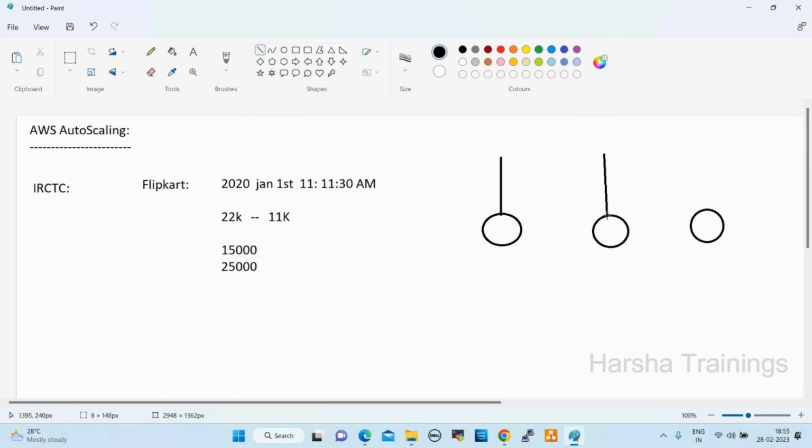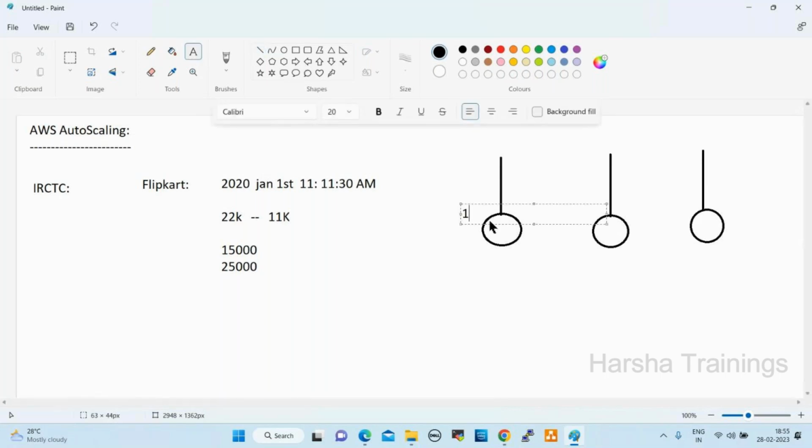Each server is handling 1,000 requests. This server is handling 1,000 requests, this server 1,000, and this server 1,000. So 3,000 requests they can handle, right?